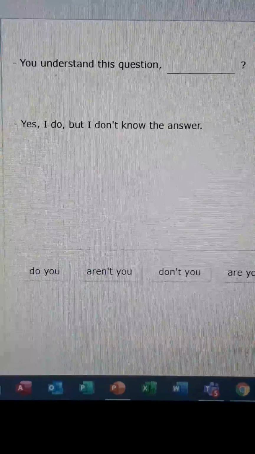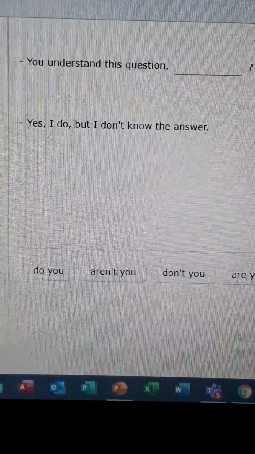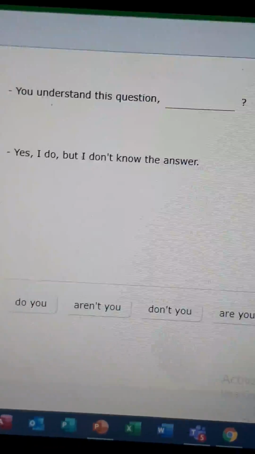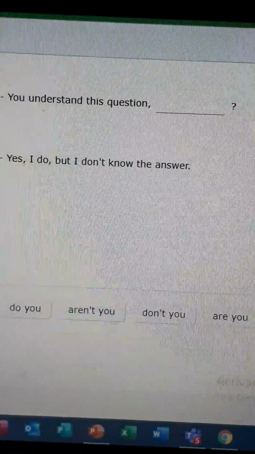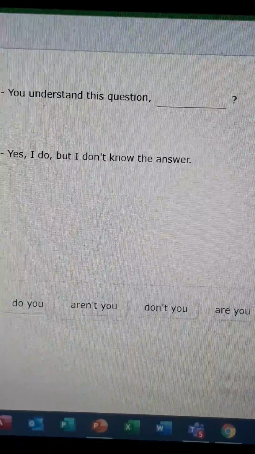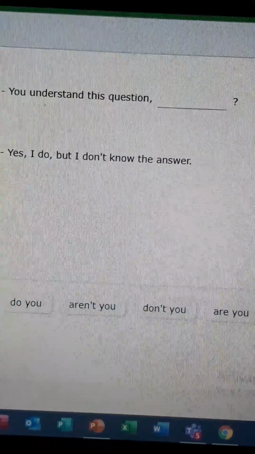Okay, so if you're working with simple present, remember that the negative for simple present is don't or doesn't, plus the pronoun. If you are working with simple past, remember that the auxiliary is didn't or did, positive or negative, and then the pronoun.